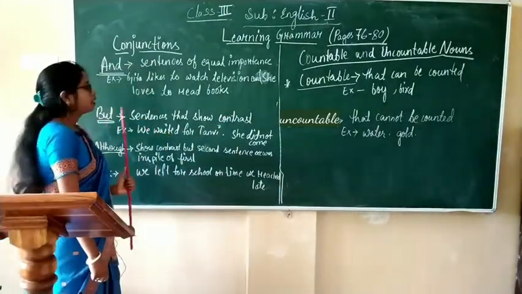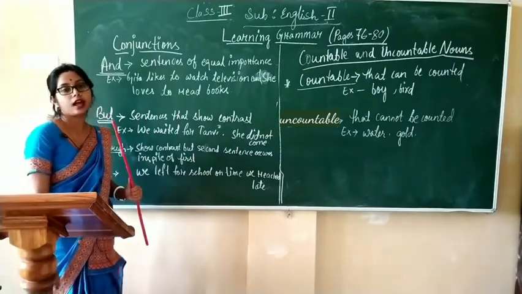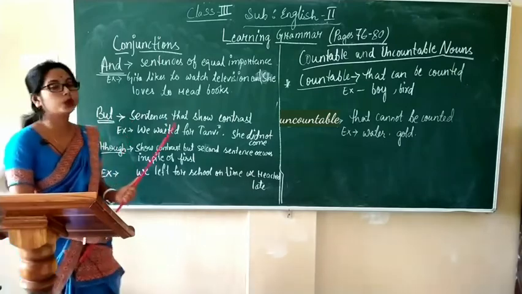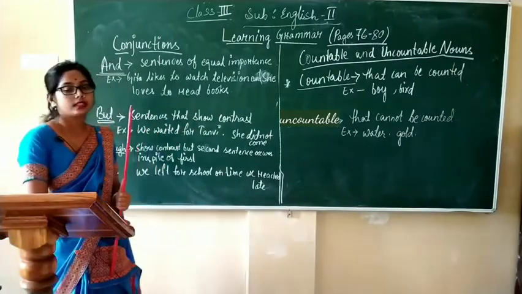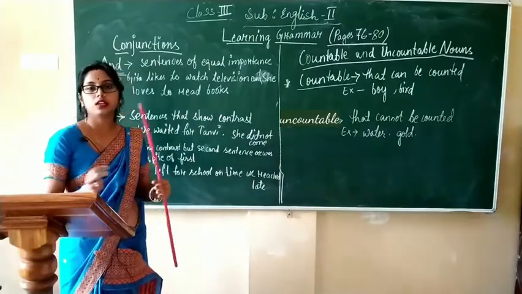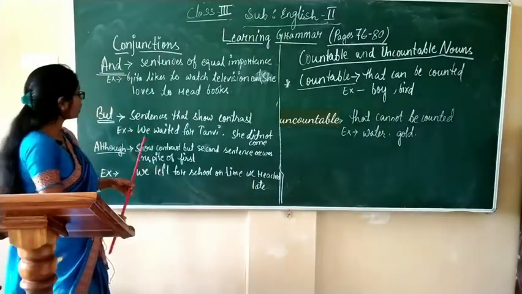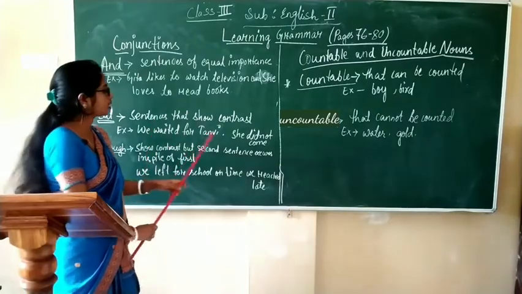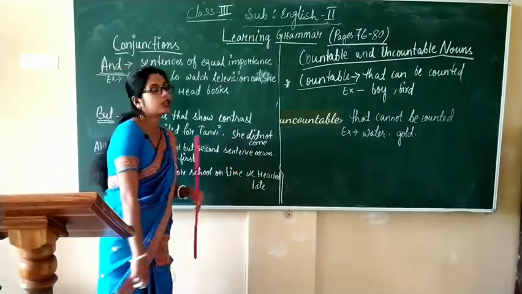Next, let's see the uses of "but". "But" is used to join sentences that show contrast, meaning difference. Okay, she waited for Tanvi. The other sentence is, she did not come.